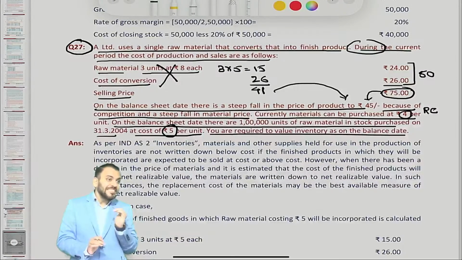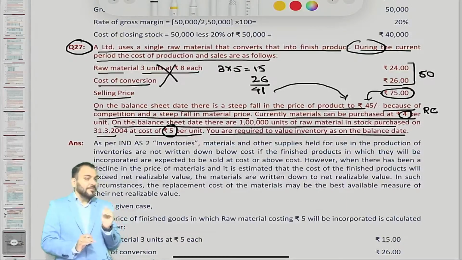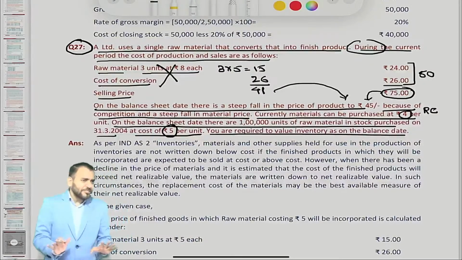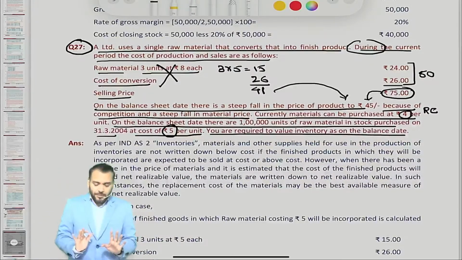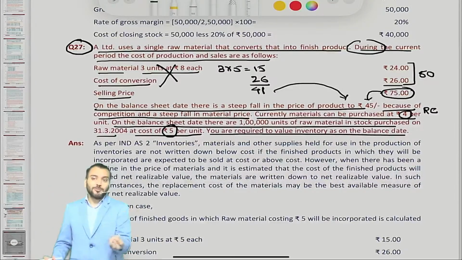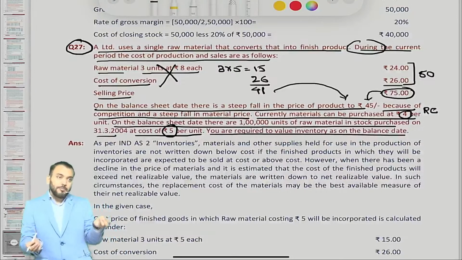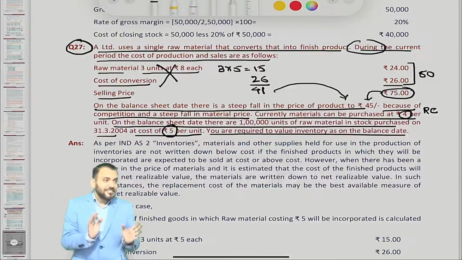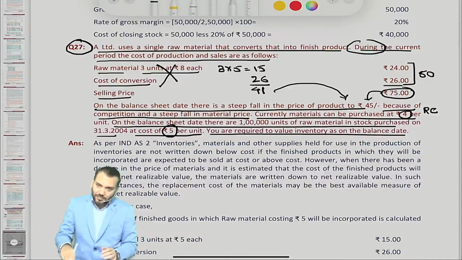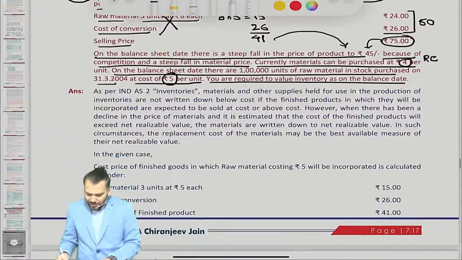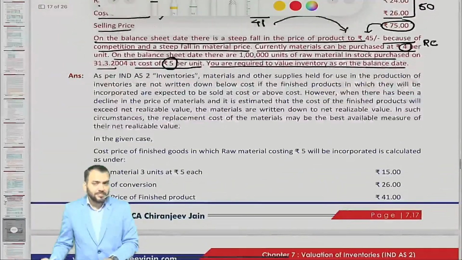This is CA final. Understood the difference? But in CA final also till now they have not asked this question. A similar question they have asked, but this is the level of CA final. If they ask from this chapter, they will not ask a lollipop question now. They will give cost price and which is lower. They will ask this type of question. You can now read the answer. Answer is given. Have you understood?